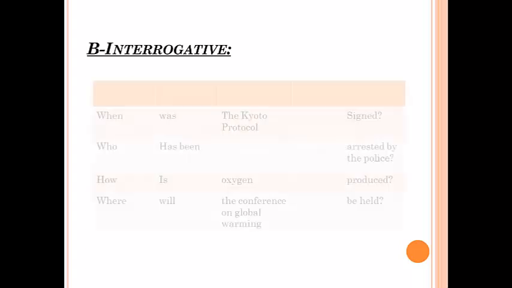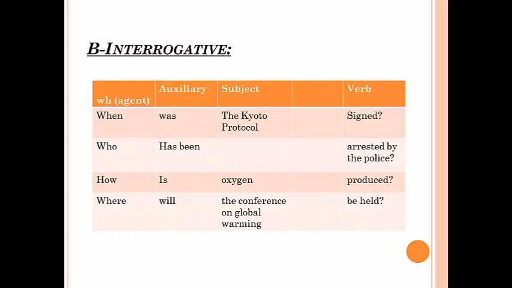Interrogative. You have WH, which is the agent, the auxiliary, the subject, and the verb. When the auxiliary is "was", the subject is the Kyoto Protocol, the verb "sign".